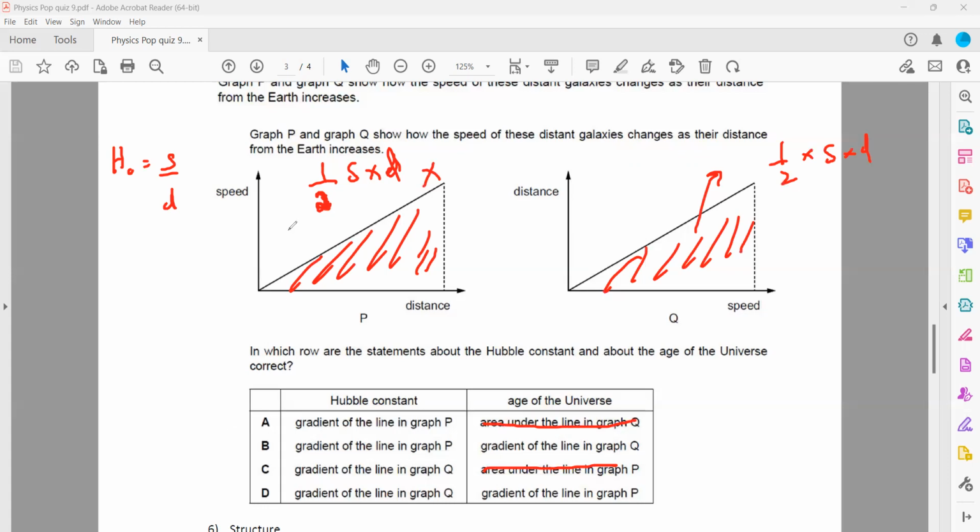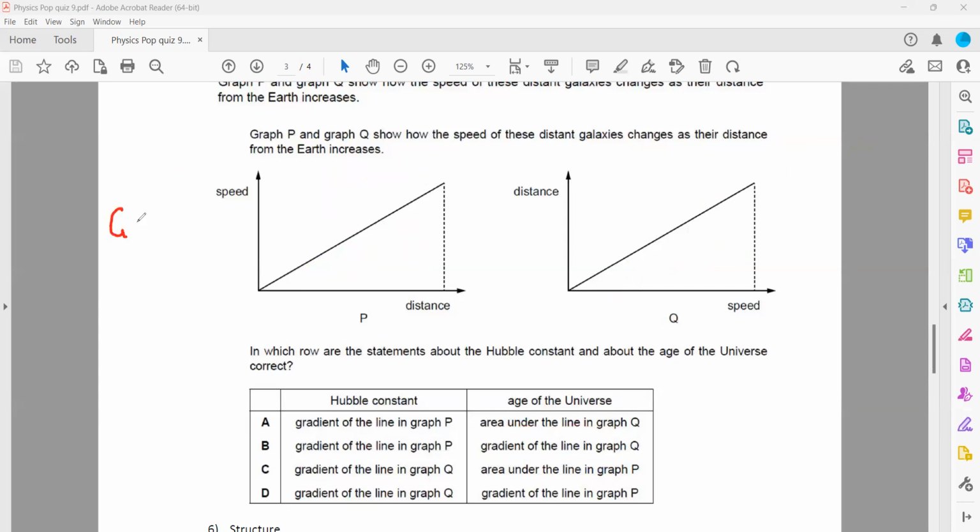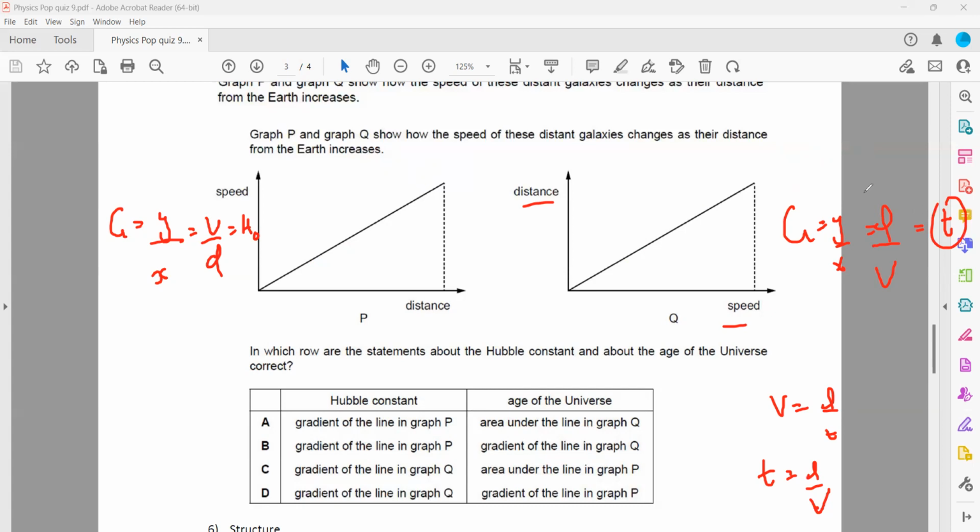So remember one thing, whenever you take a gradient of a graph, the gradient is the quantity on the y-axis divided by the x-axis. So this will be speed divided by distance, and speed divided by distance is Hubble's constant. And when you take a gradient of this second graph Q, that is also y divided by x. On the y-axis, we have distance. On the x-axis, we have speed. So distance divided by speed, we get the time, because we have the formula speed is distance over time, so time is distance divided by speed. That time is the age of the universe for galaxies. So the gradient for Q represents the age of the universe, and the gradient of P represents the Hubble's constant.